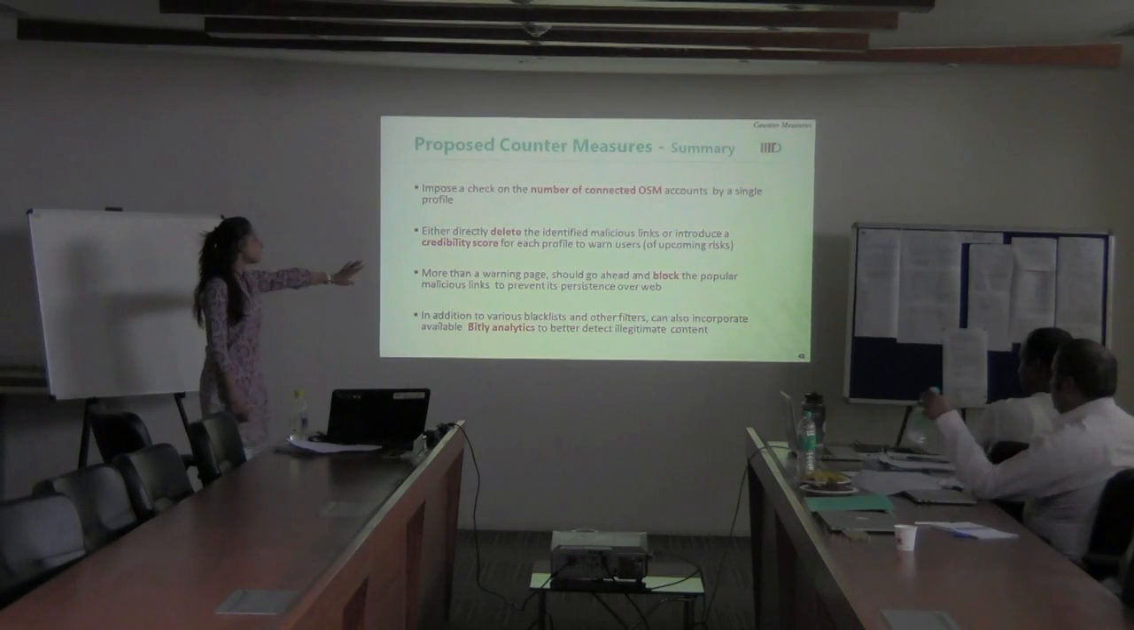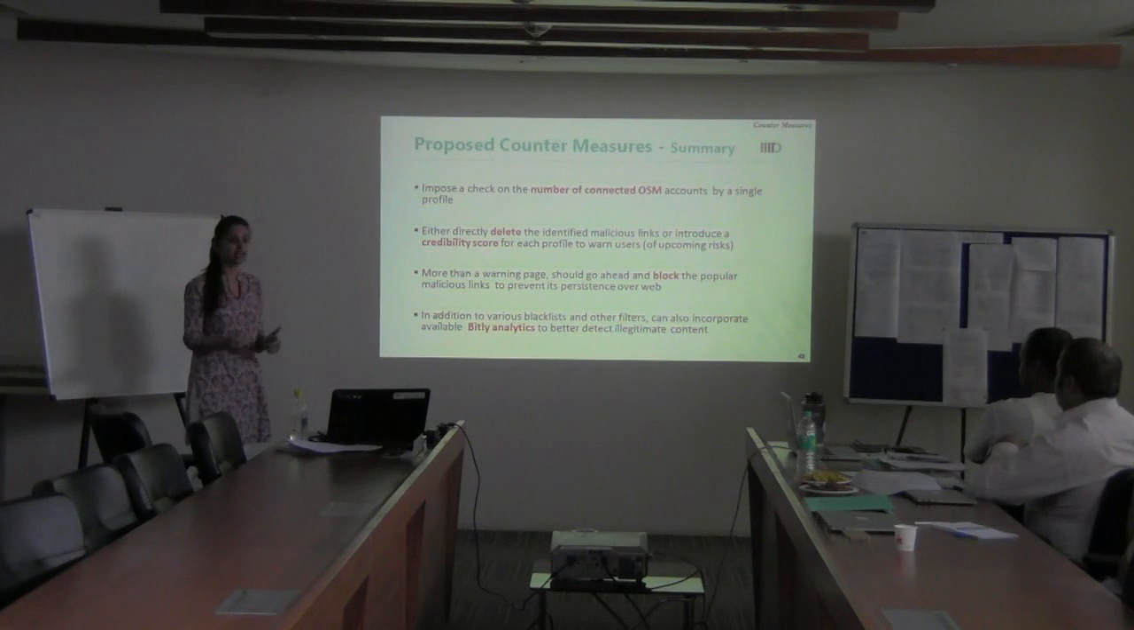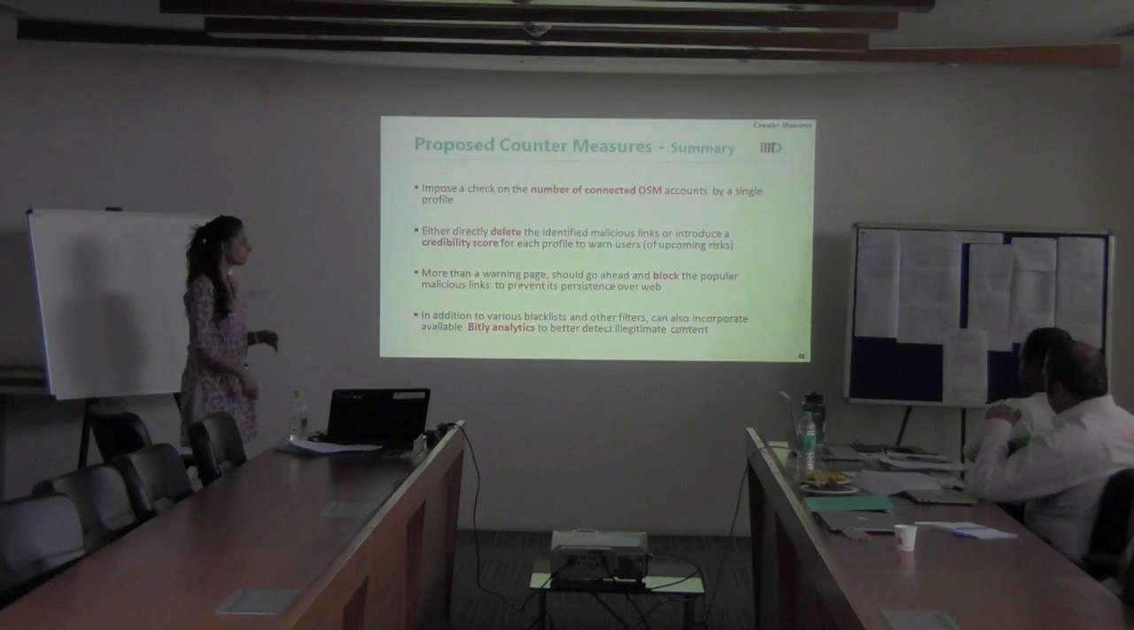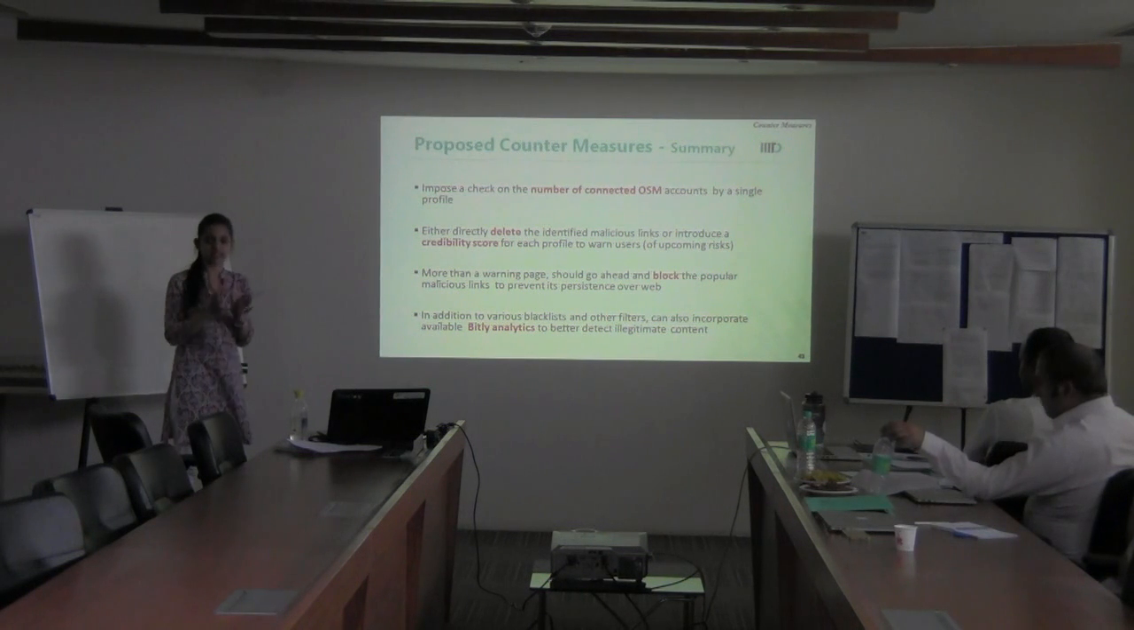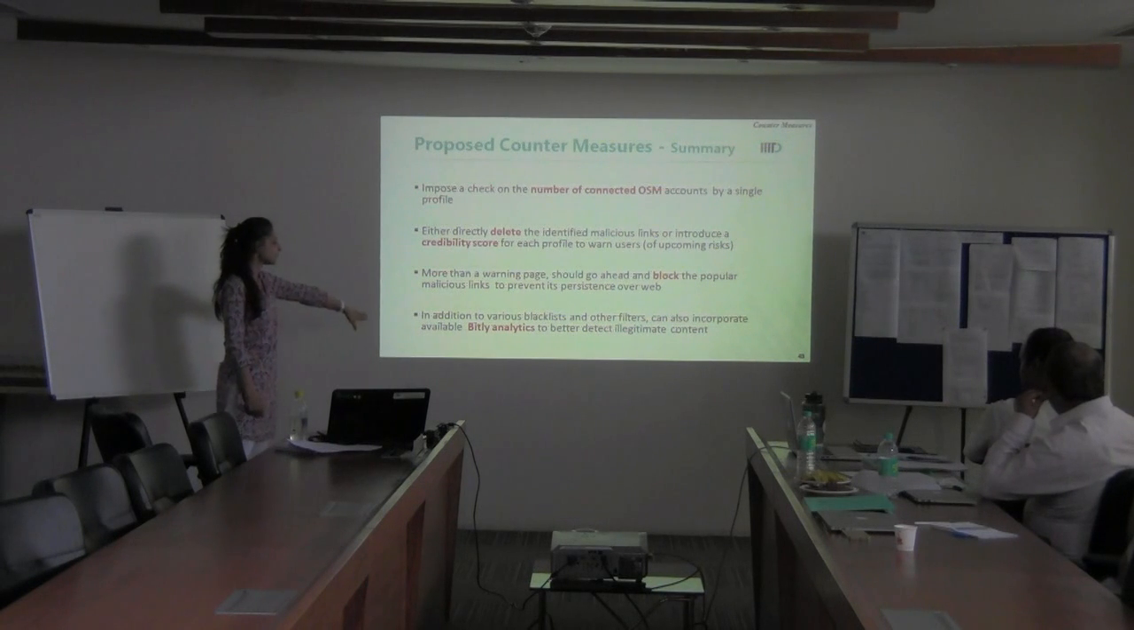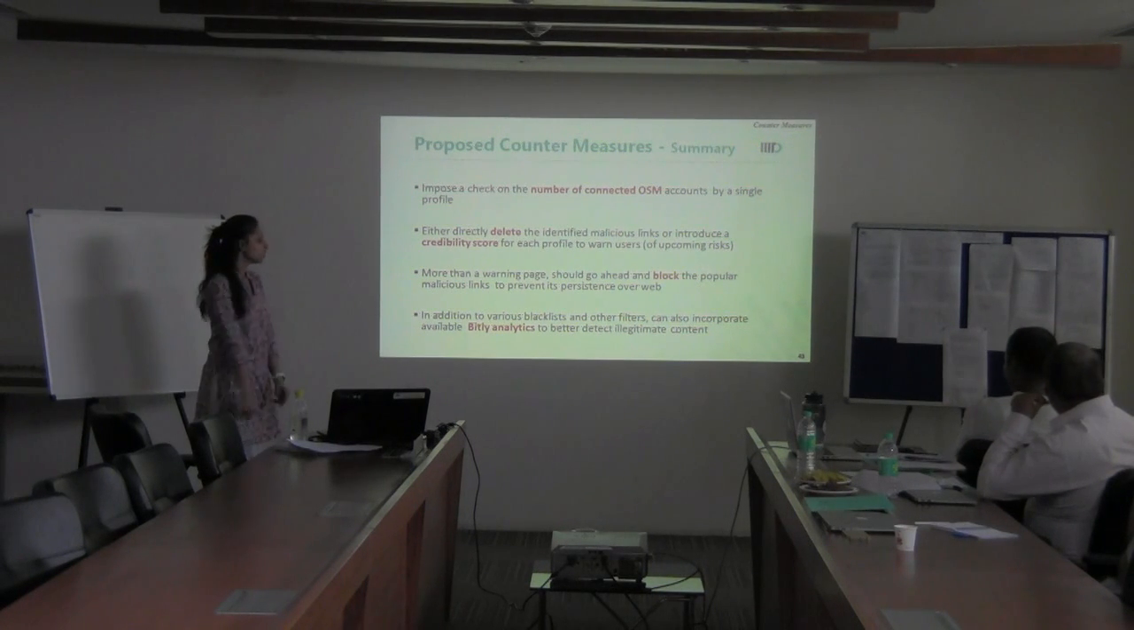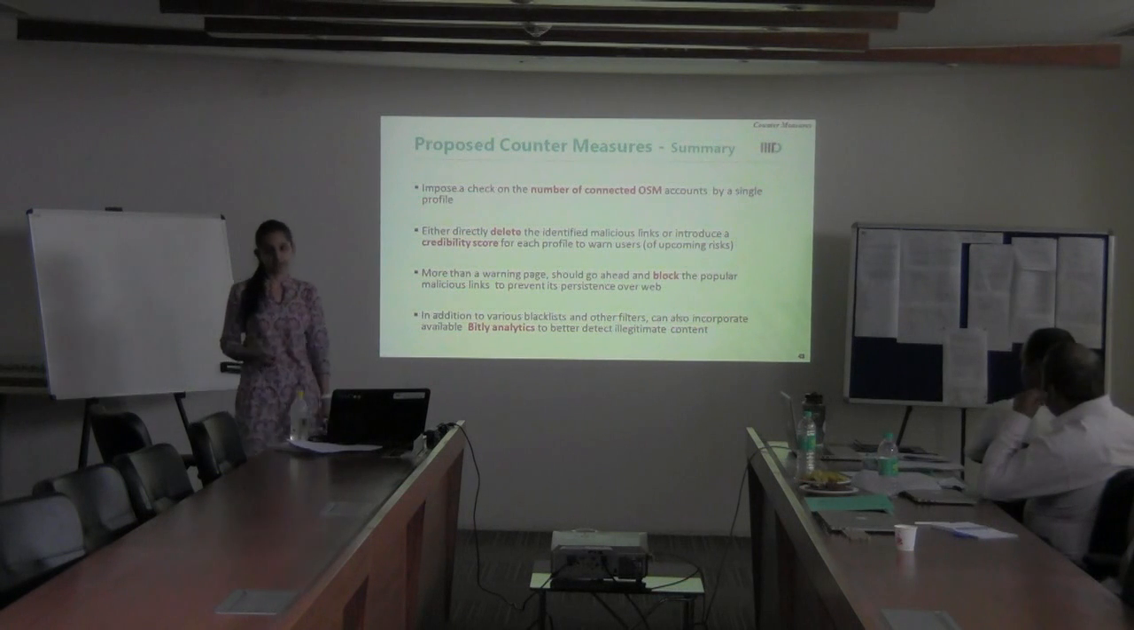Thirdly, we say that more than a warning page, Bitly should go ahead and block a particular malicious account whenever it detects it. In fact, this is one measure which is also followed by Goo.gl, which is a URL shortening service by Google, where it blocks the account, blocks the link whenever it identifies it as malicious. The fourth countermeasure that we say is that in addition to standard blacklist, Bitly should also use its own analytics to identify spam.